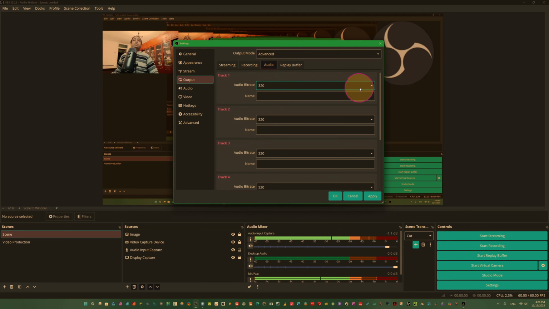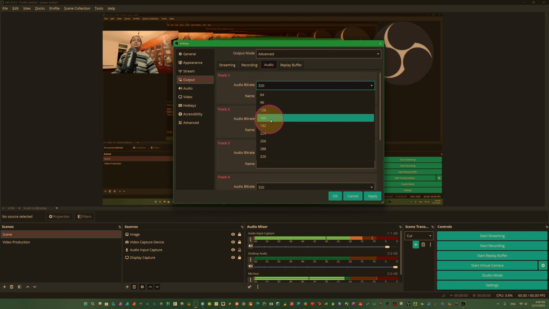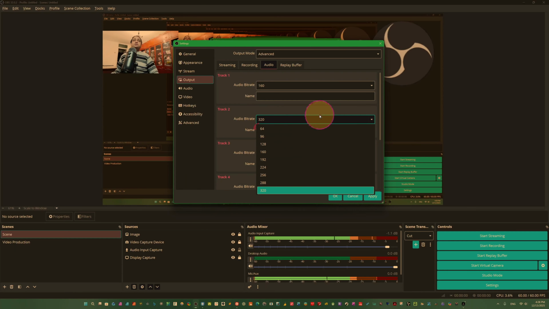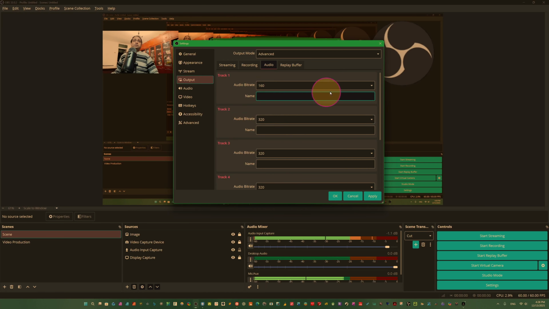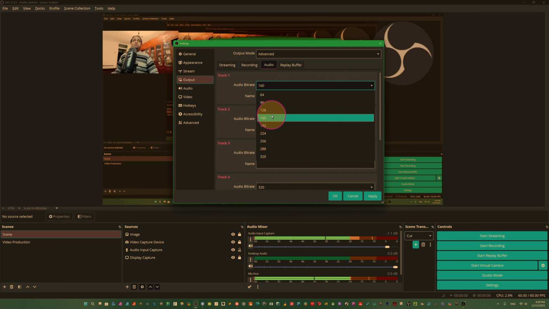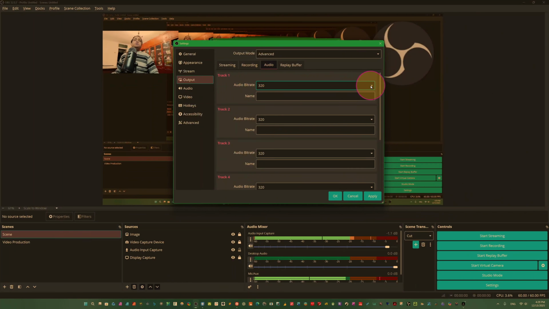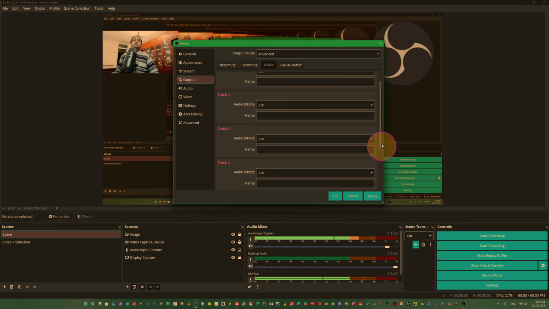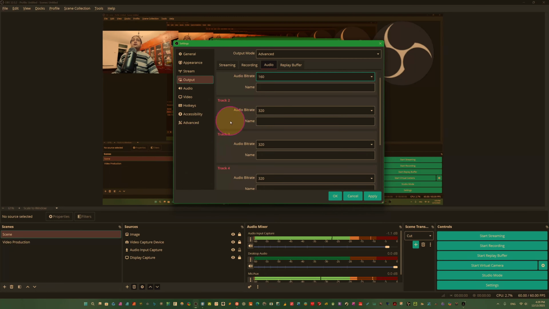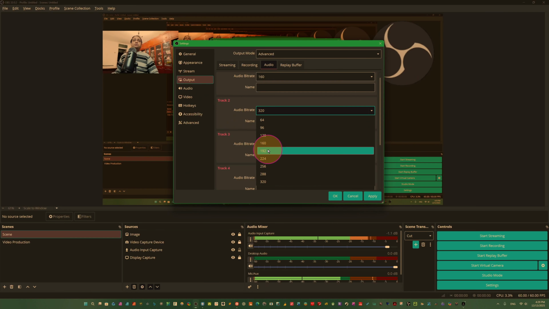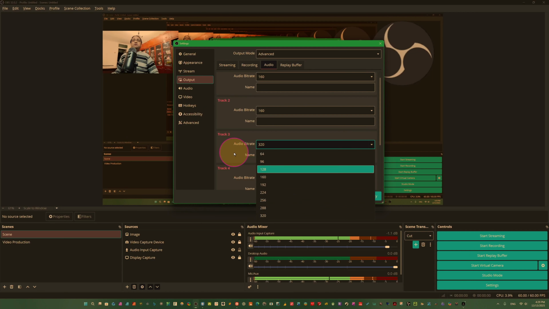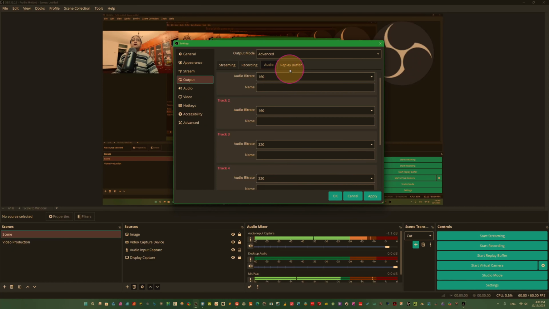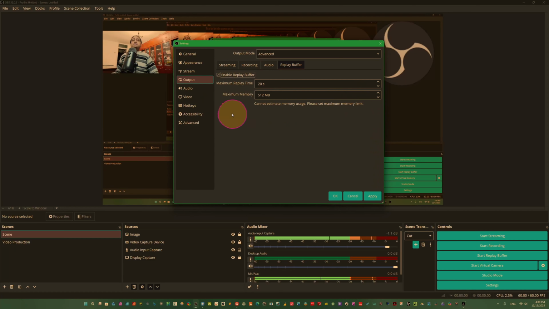Now come here to audio. Audio bitrate is important here. You see there are several settings. 160 is okay, the recommended audio bitrate. According to your understanding, you can use this. 320 is okay, but you can try 160. There are also settings 160, 224, 320. So I put this on 160. We have track 3 in the same way. You can choose 160 here and 160 here, because we don't use this track. Replay buffer 20 seconds is okay, maximum memory 512 MB. These are okay.